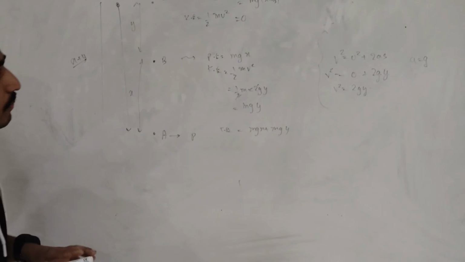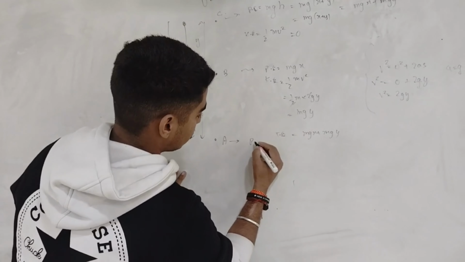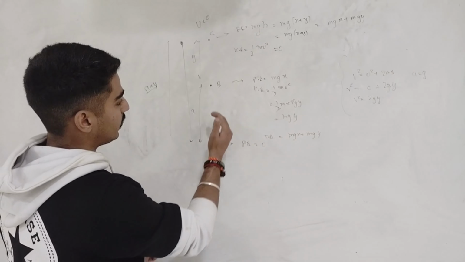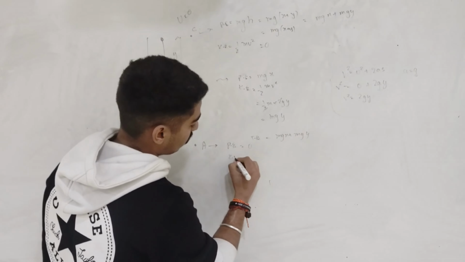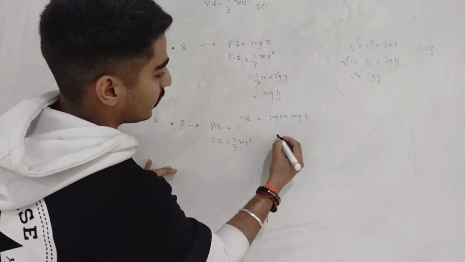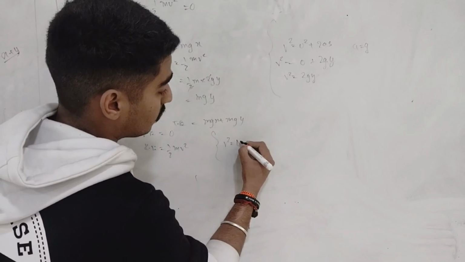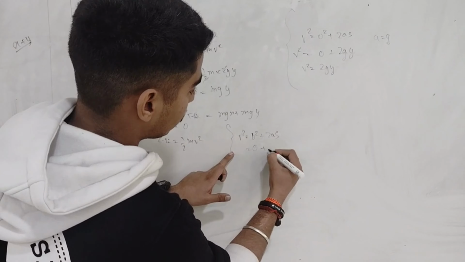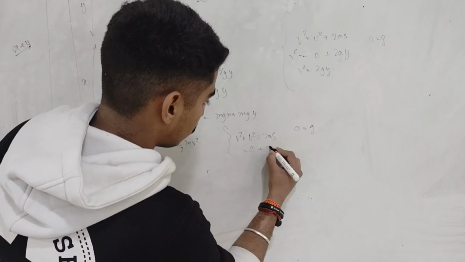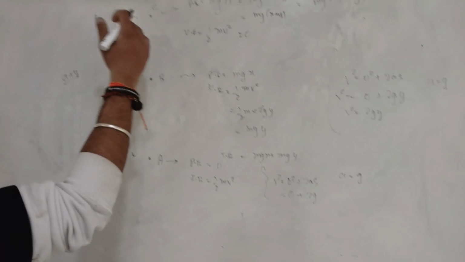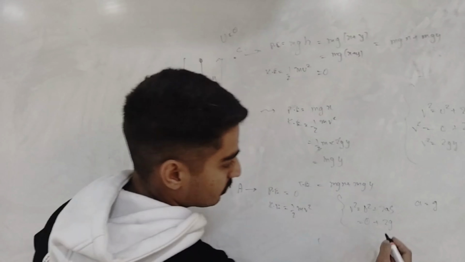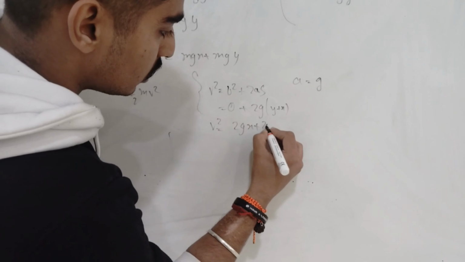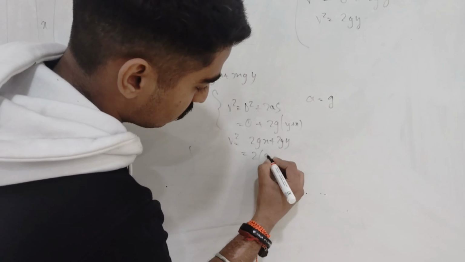Now talking about point A. At point A, the potential energy is 0 because the height is 0, as there is no height below A. And talking about the kinetic energy, half mv square. Here v is found by the same formula as used above: u is 0, acceleration due to gravity is g, so 2g, and s is the distance traveled by the ball in 2 parts, that is y plus x. So putting y plus x, we get v square equals 2gx plus 2gy, or better, take 2g as common.